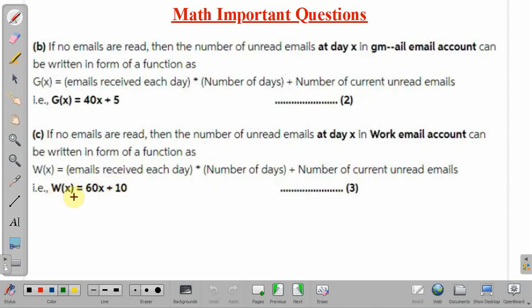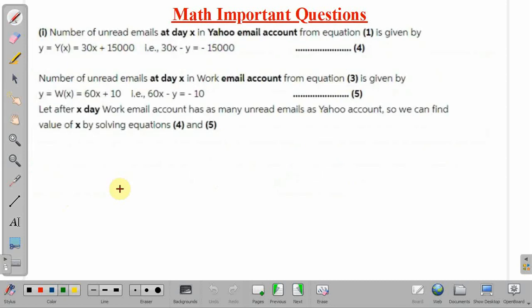So w(x) will be 60x plus 10. Okay, so this is a third function. Now we have to find the number of days when work email account and Yahoo email account will have the same number of unread emails. As we have found the functions, let y equal to y(x) equals 30x plus 15,000. So this can be written as 30x minus y equal to minus 15,000.